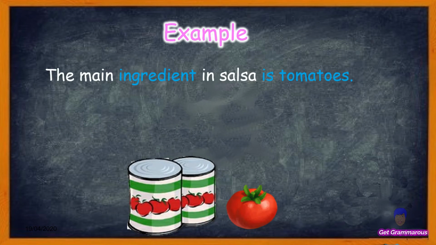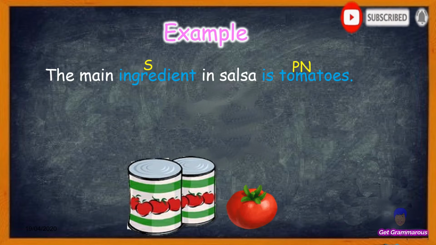Another example. The main ingredient in salsa is tomatoes. Ingredient is the subject in this sentence, whereas tomatoes is the predicate nominative. Because ingredient is a singular subject, it takes the singular verb is.